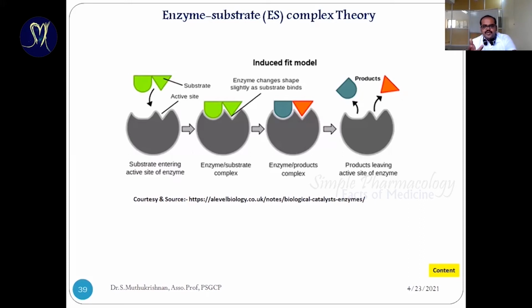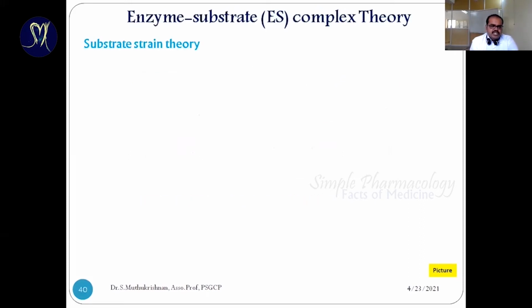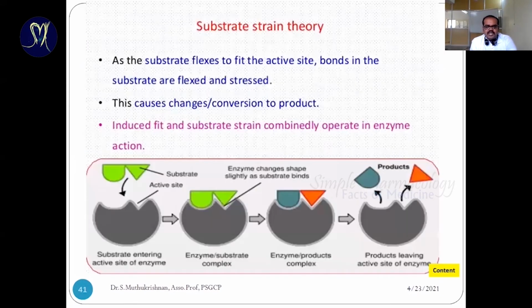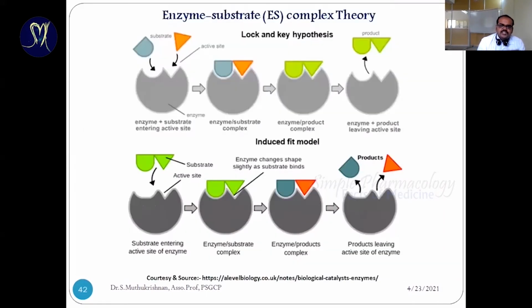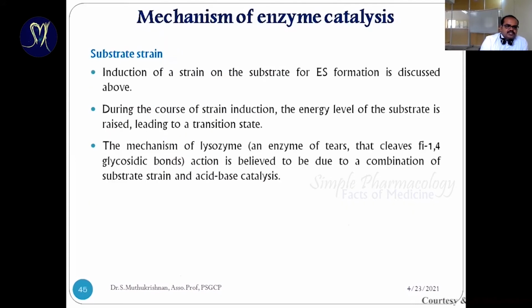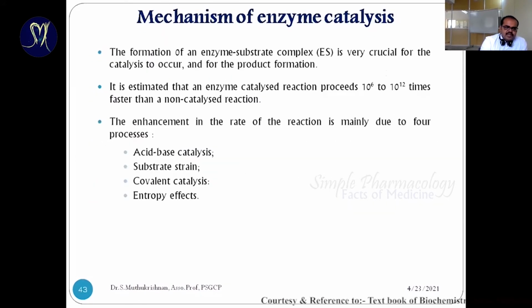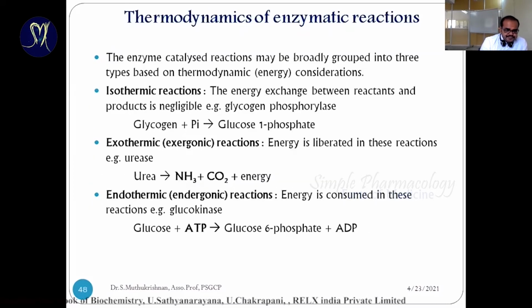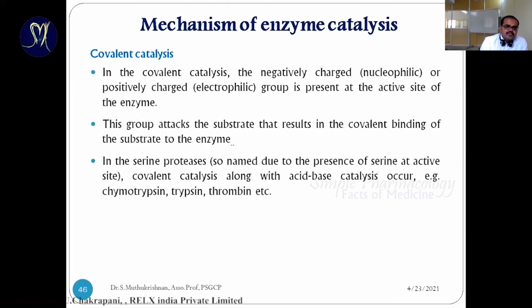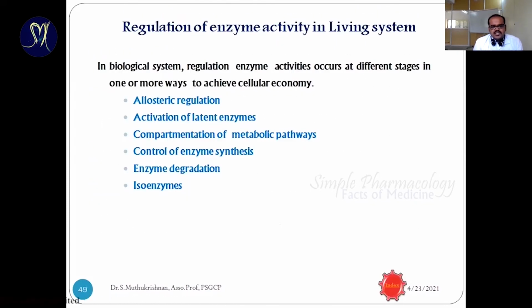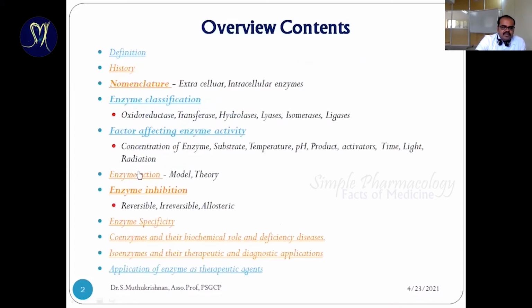So the induced fit theory is accepted by most of the concepts. Substrate strain is an extension of the induced fit theory. Once the conformational change of the enzyme occurs, it gives stress or strain to the substrate, and that process converts the substrate into product. The next ones are different mechanisms: acid-base catalysis, substrate strain, covalent catalysis, and entropy effects, the temperature effects. These are important to propose the mechanism of action.